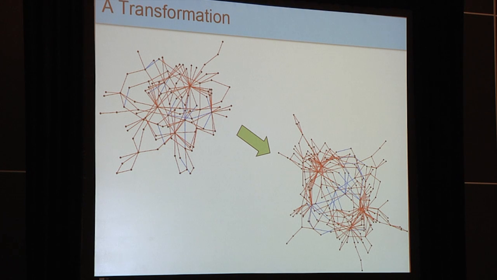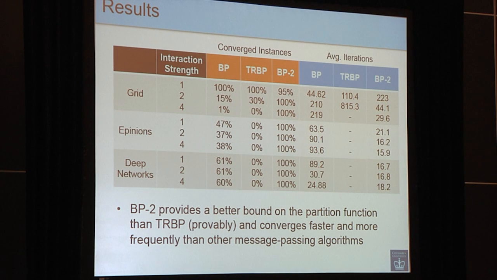So what does that mean? Coarsely, that means we take a network that has so-called frustrated cycles, so cycles that have an odd number of repulsive edges in them. These graphs tend to be the difficult graphs to run belief propagation on. And we construct a new graph in which there are no such frustrated cycles. This construction relies only on looking at the local interactions, so it's very easy to do. In fact, for those of you familiar with it, it's sort of like a generalization of the QPBO algorithm in computer vision. And what we do then is we run belief propagation on this new graph, and we find